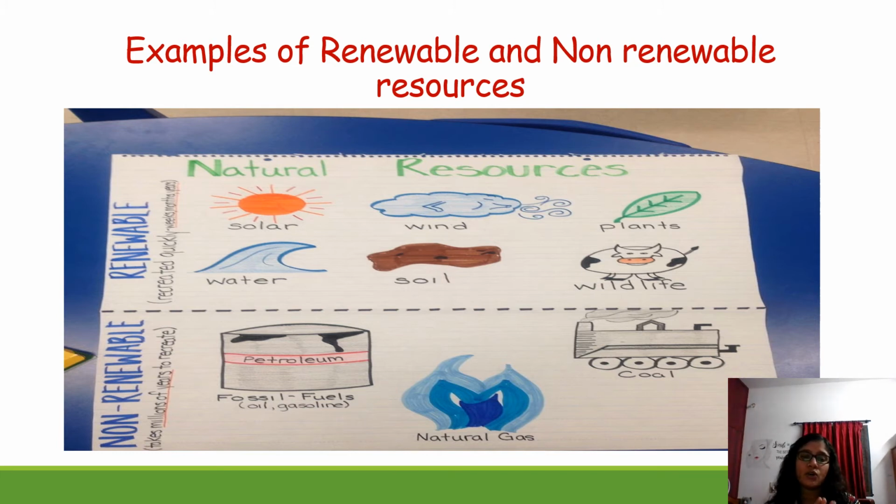So for these non-renewable resources, even if they are getting over, if you want them back, you need to wait for a long time. We won't be living at that time, because it takes millions of years to form these kinds of resources like oil, then natural gas, then coal. And suppose if water is also getting over, we need to wait for a long time. We can't expect the rain to come, and it won't fill all the lakes and all the rivers all of a sudden, right?